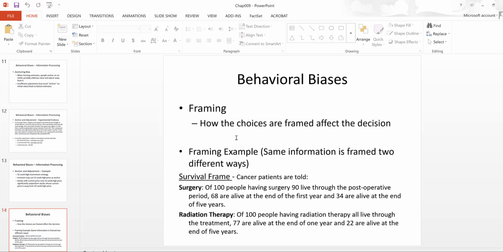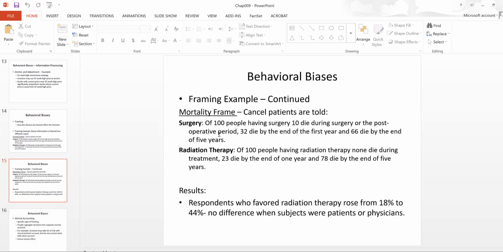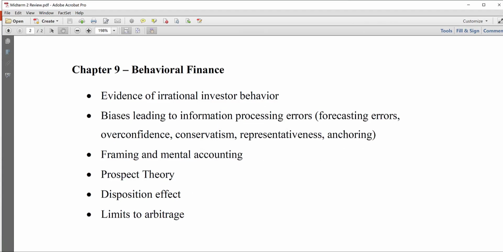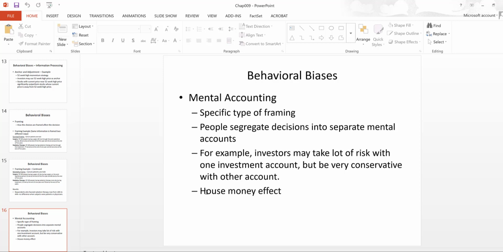And then we talked about framing, how the choices are framed can result in different decisions. Like we looked at this example of same information presented different ways in the survival frame and mortality frame, and that led to very different outcomes in terms of decision making. So one specific type of framing that has found a lot of application in finance is known as mental accounting, like this house money effect, and all those are examples of mental accounting, which is the idea that people segregate decisions into different mental accounts, right?